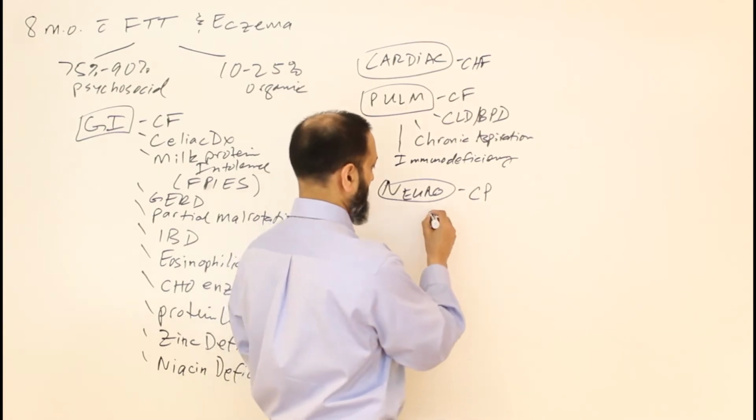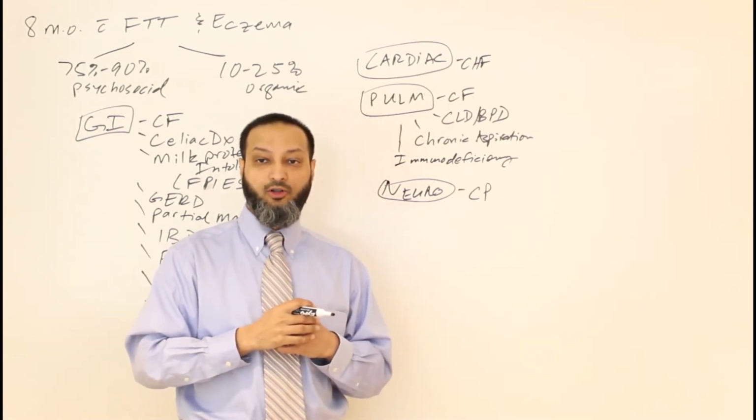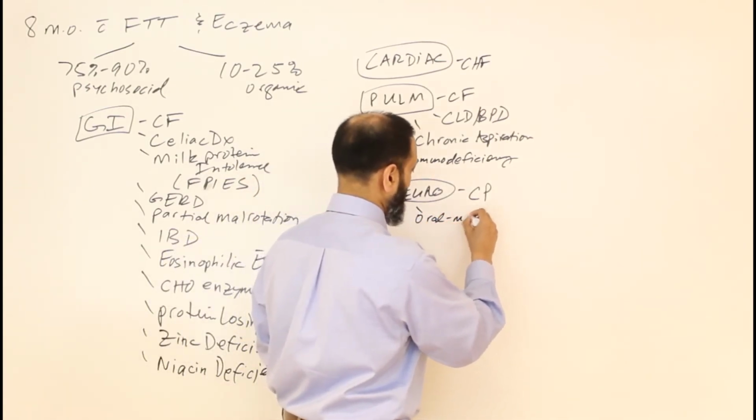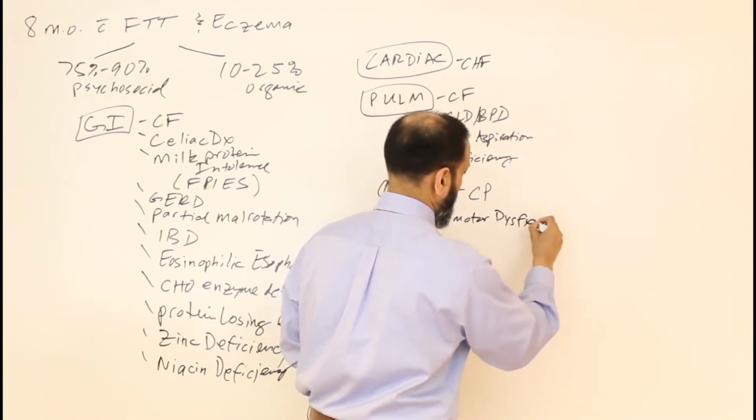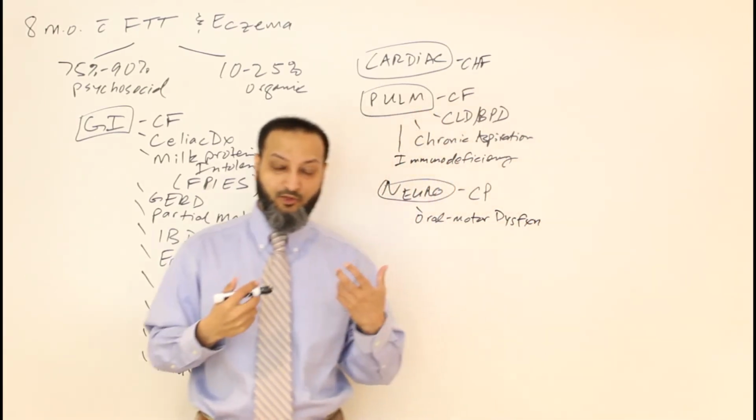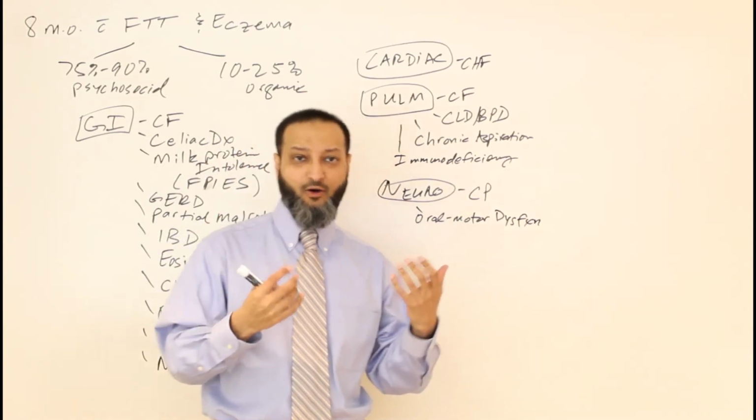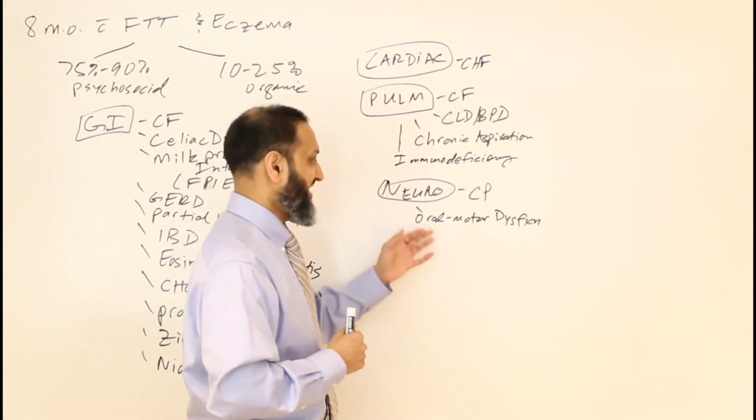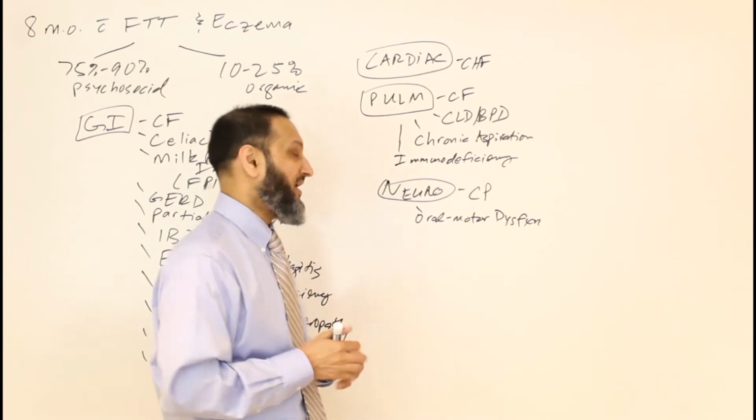Along with CP or other causes of neurologic issues, basically they'll have oral motor dysfunction. Right, so if you have oral motor dysfunction, you don't feed properly, you don't swallow properly, you might aspirate, you might have pooling of formula in your mouth. All of that could be neurologically caused, and you're not getting enough calories and nutrition, and can present with failure to thrive.